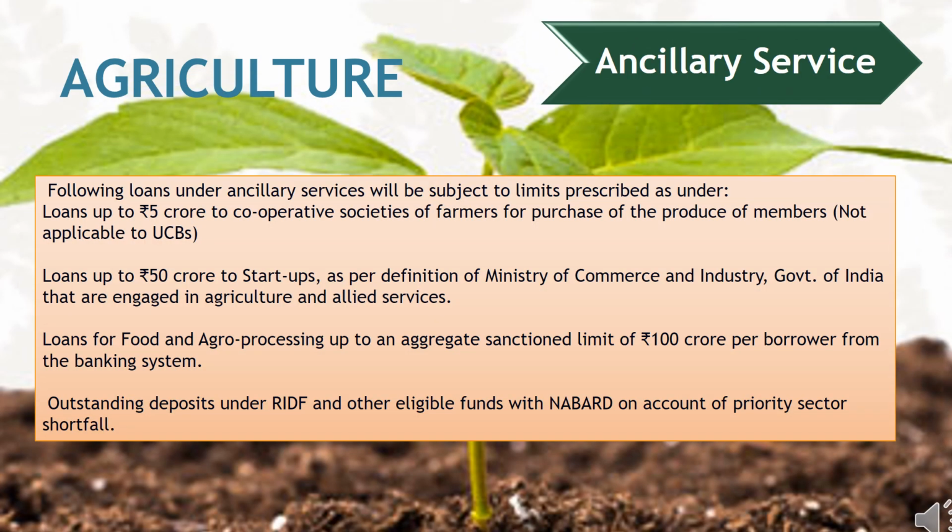Now we are coming to an end. This is ancillary service under agriculture. Loans up to 5 crores to cooperatives of farmers for purchasing produce of their members will come under agriculture ancillary service. Loans up to 50 crores for startups will come under ancillary service. Loans for food and agro processing to an aggregate of 100 crores per borrower from the banking system will come under ancillary service. Outstanding deposits under RIDF and other eligible funds with NABARD due to shortfall, which were kept as deposits, will come under ancillary service of agriculture.